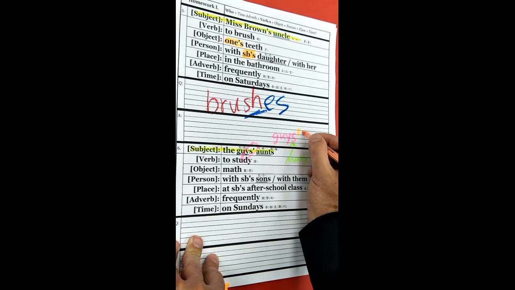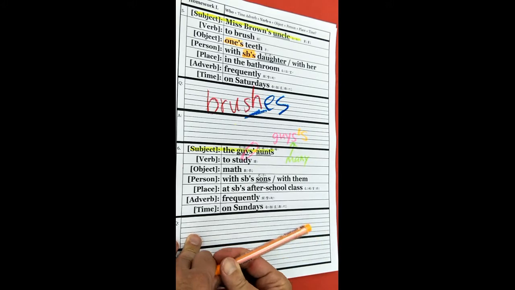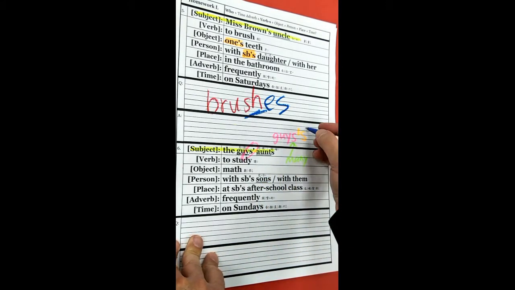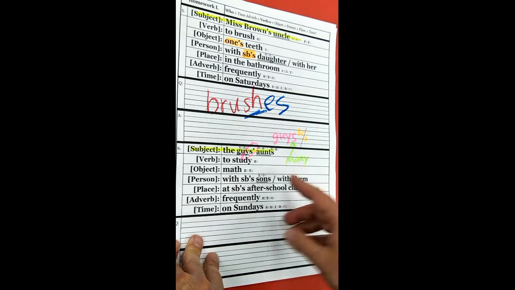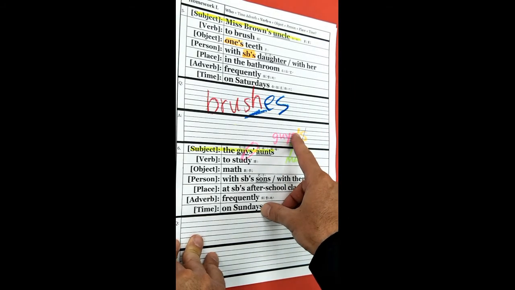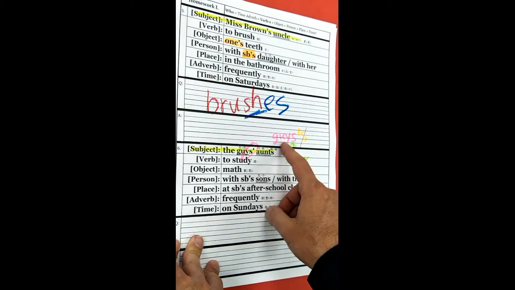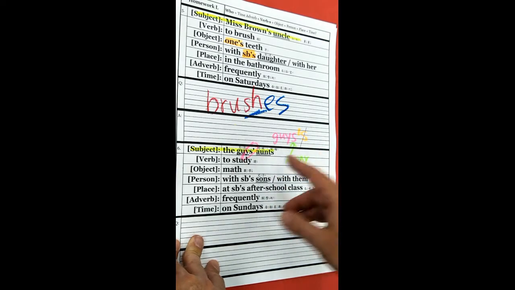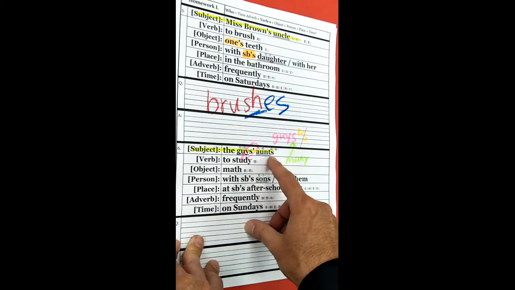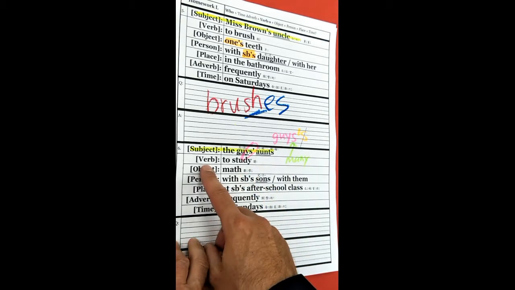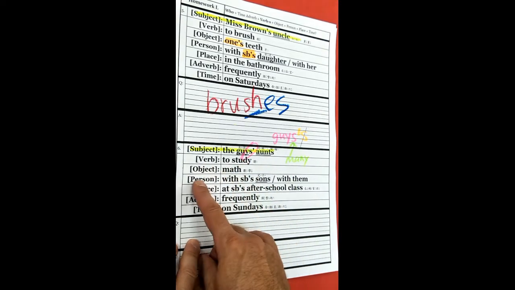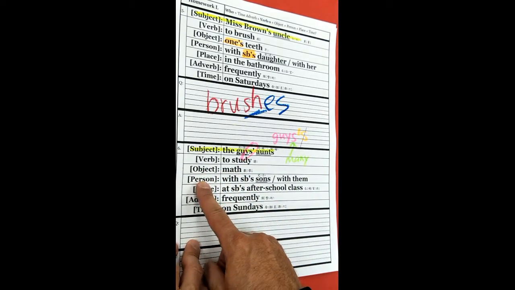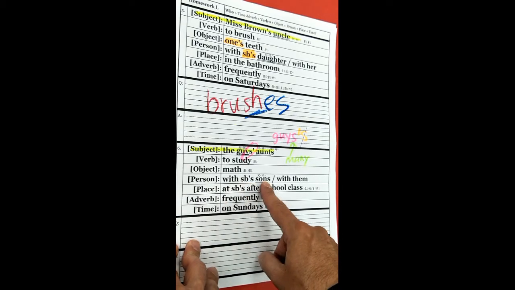If I put an apostrophe S, how do you read that? How do you say that? You can't read that. So in English, we just forget that S. We don't need it. So guys, then we have an apostrophe. So that means the guys, and then we have aunts. Here's the aunts, many aunts, okay? Verb, to study, object, math, person, with somebody's sons.